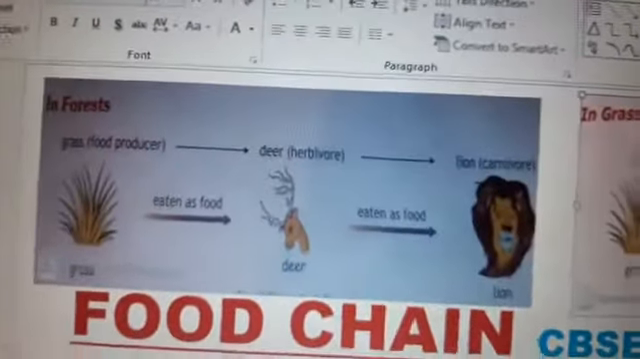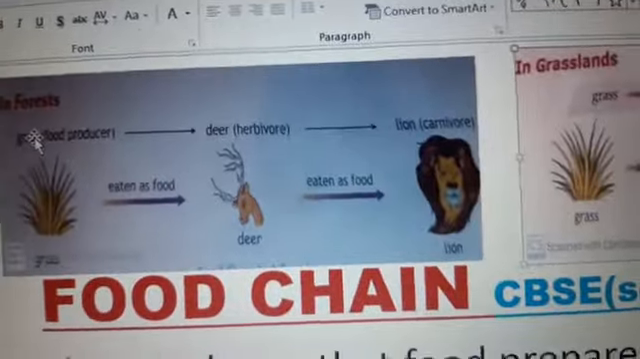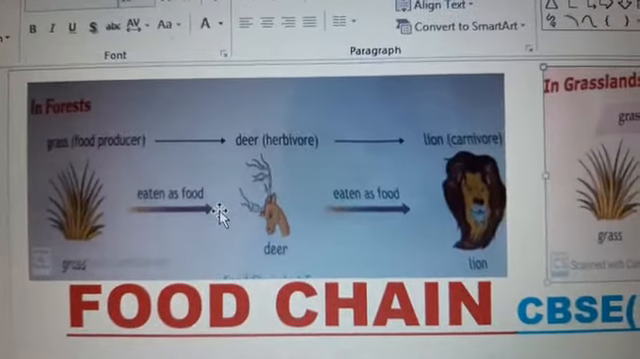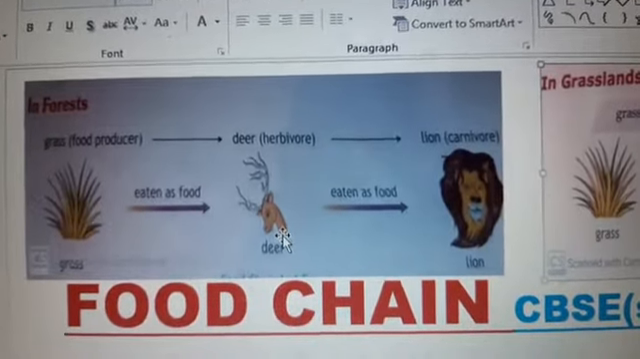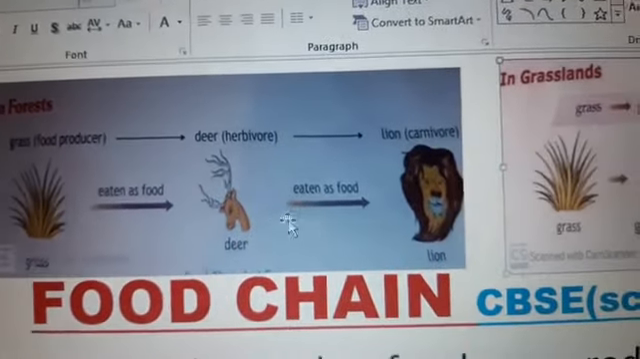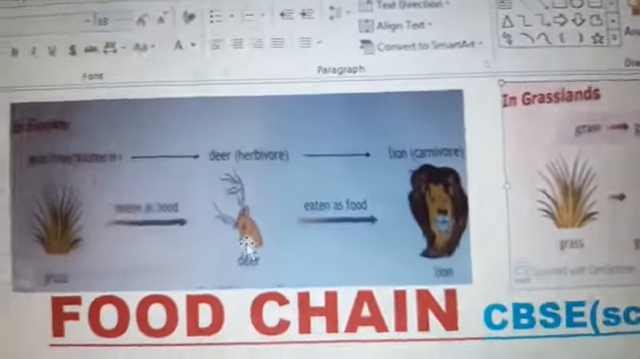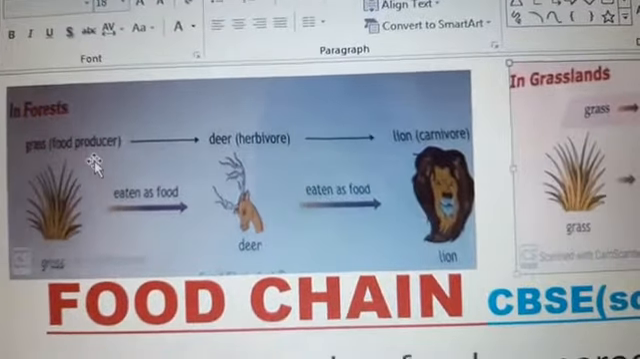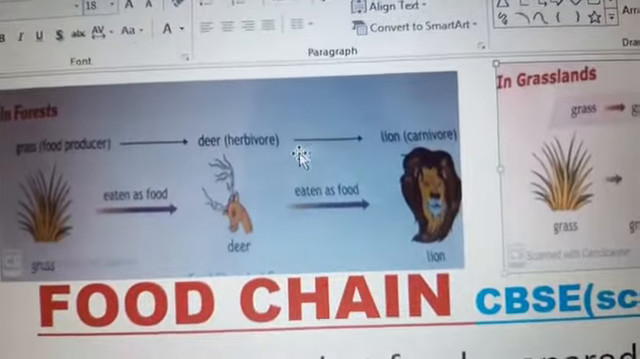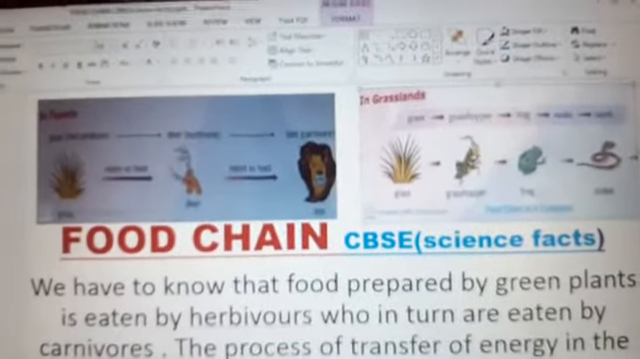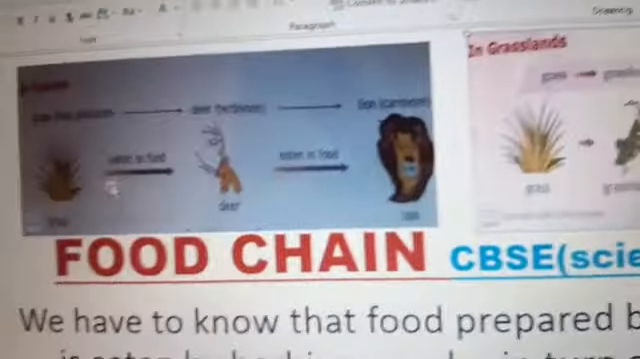Here we can see a forest. In the forest food chain, grass, the food producer, is eaten by deer, and the deer is eaten by lion. So this is a diagram of a food chain in forest and grassland. You can easily draw it in your notebook.